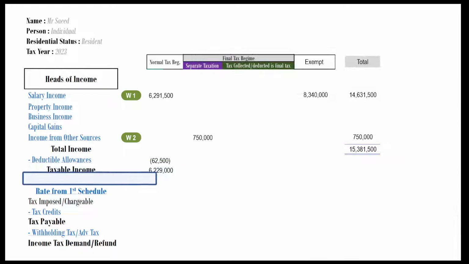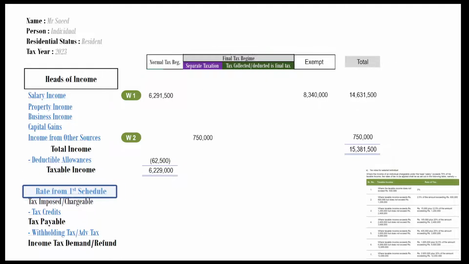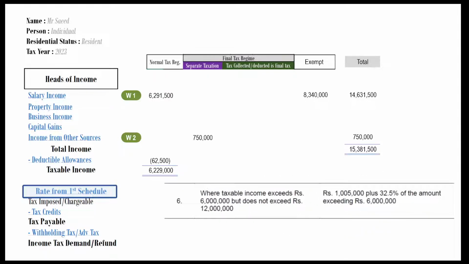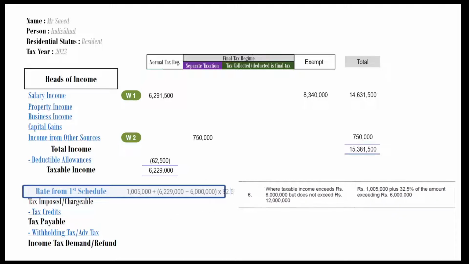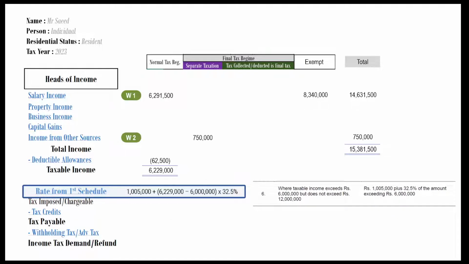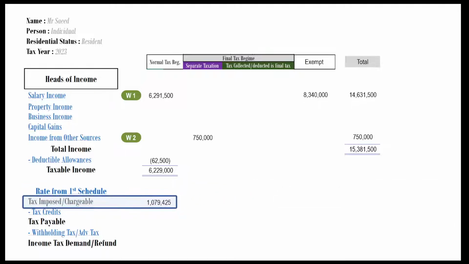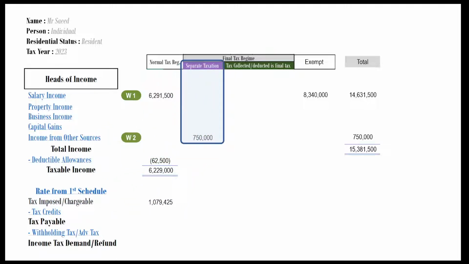Let's focus on our solution now. Find out rate of tax. Tax rates are given in exam, therefore no need to memorize these tables. Sixth slab is applicable here. Using this tax slab, make your calculations. Tax imposed comes to Rs 1,079,425.